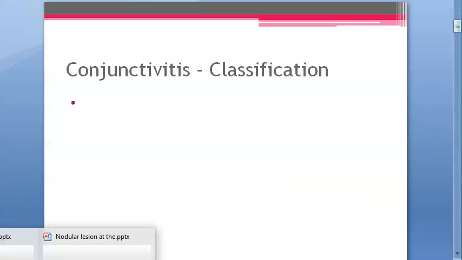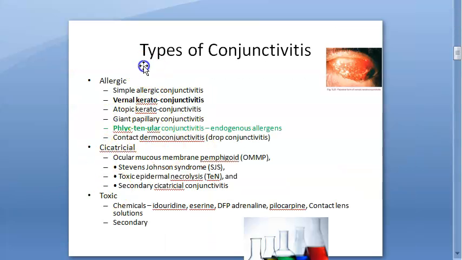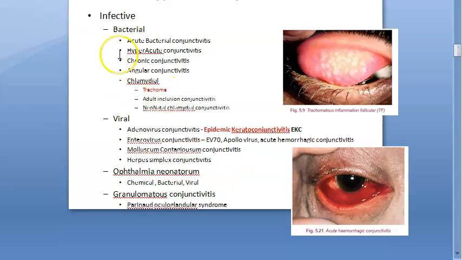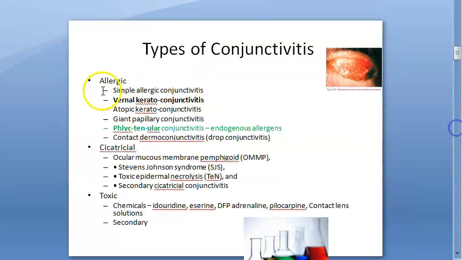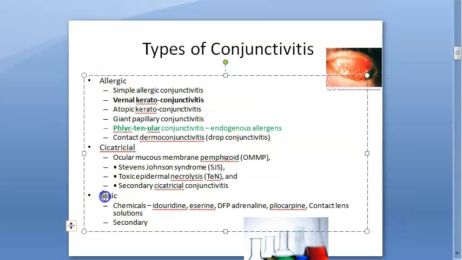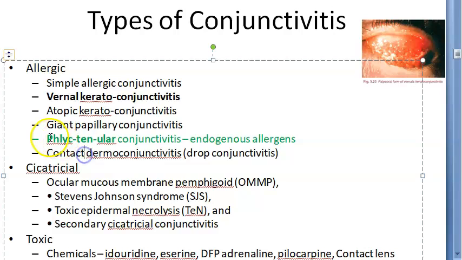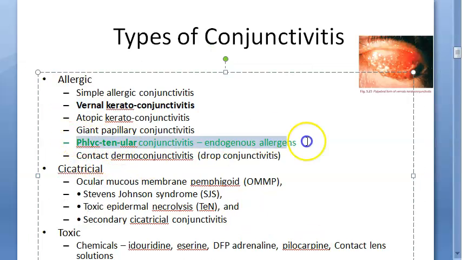So basically in our classification of types of conjunctivitis that you have seen, you have infective conjunctivitis, and then you have other types where you have allergic conjunctivitis, cicatricial and toxic. In allergic conjunctivitis, you have seen vernal keratoconjunctivitis, etc. In that, one more is Phlyctenular conjunctivitis because of endogenous allergens. The allergens are there within the body. See, in vernal keratoconjunctivitis, the allergens were from outside, but here it is internal, endogenous allergens.